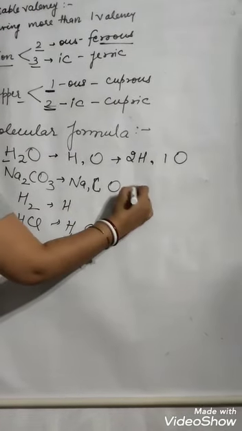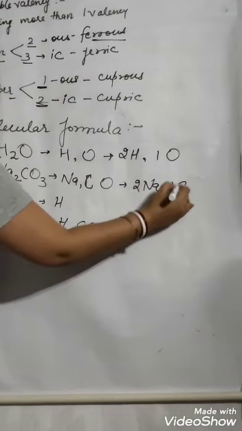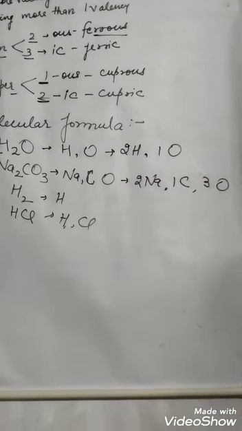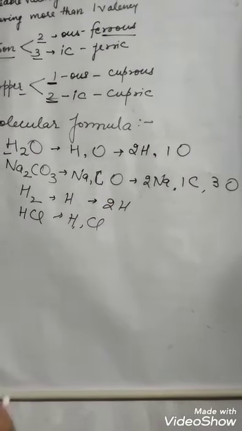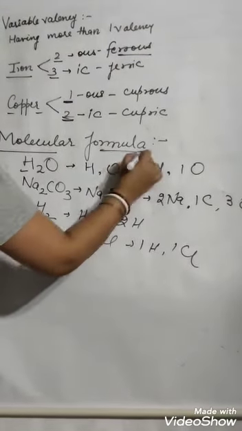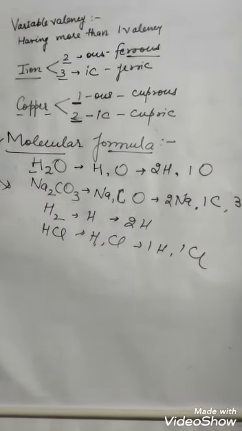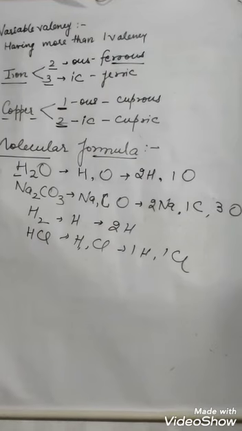Sodium carbonate is made up of 2 atoms of sodium, 1 atom of carbon and 3 atoms of oxygen. Hydrogen is made up of 2 atoms of hydrogen and HCl is made up of 1 atom of hydrogen and 1 atom of chlorine.